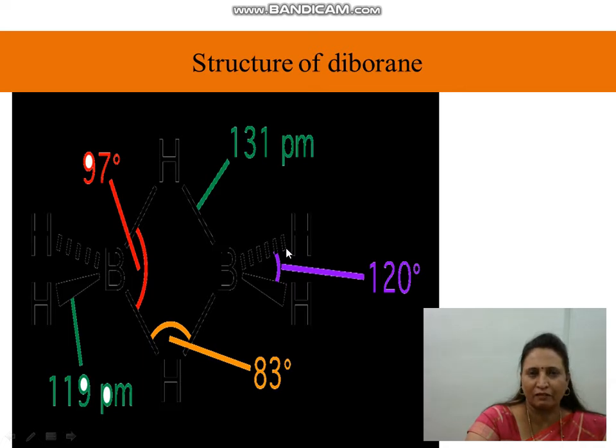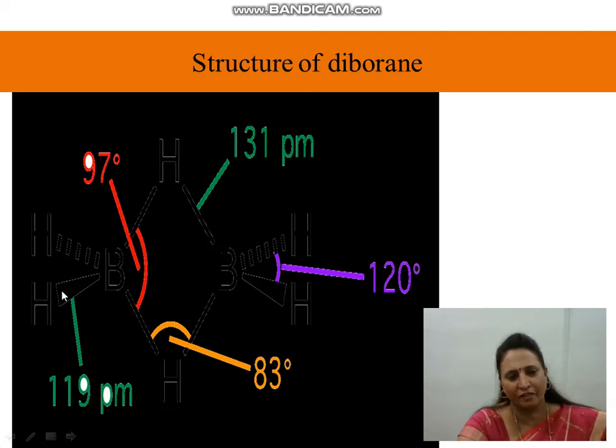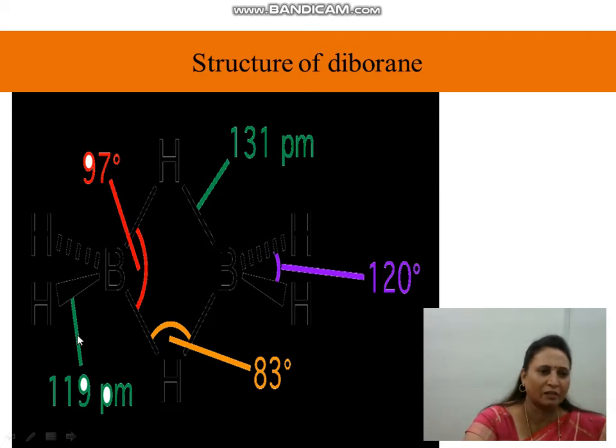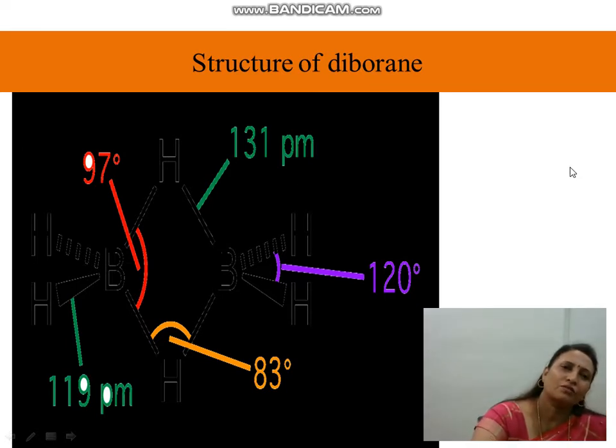One hydrogen is at the back and one hydrogen is at the front side. Similarly, for the other boron, one is at the back and one is at the front. The bond distance between them is 199 pm and the bond angle is 97 degrees. Now this bond distance is 131 pm, and the bond angle between these two hydrogens is 120 degrees. So this is the structure of diborane.